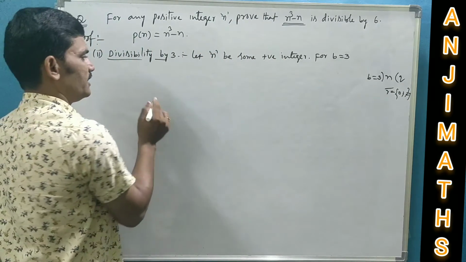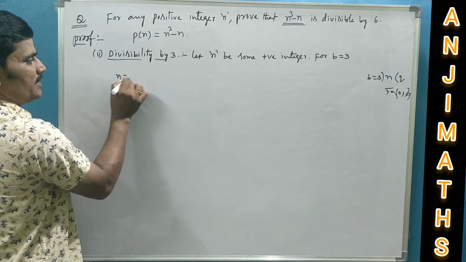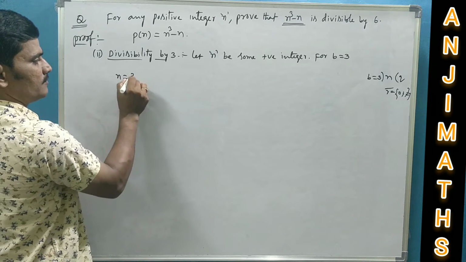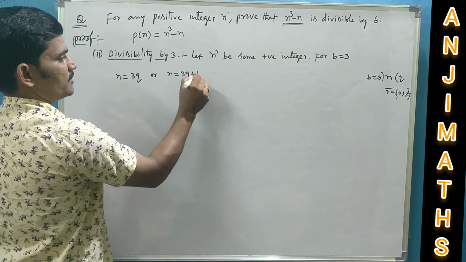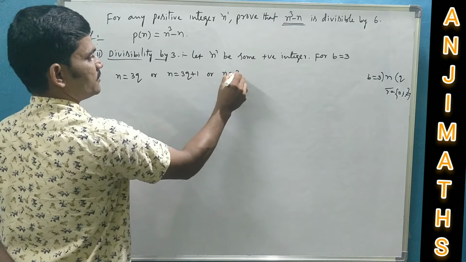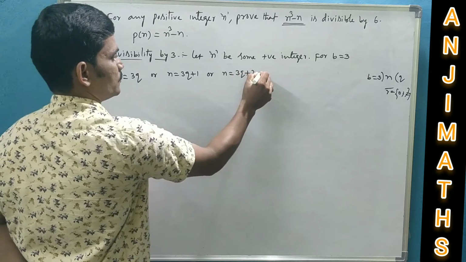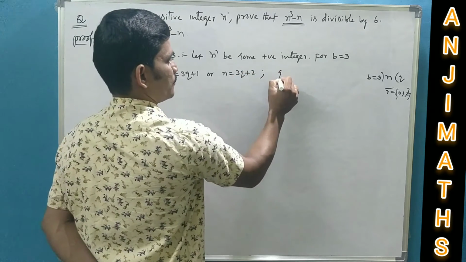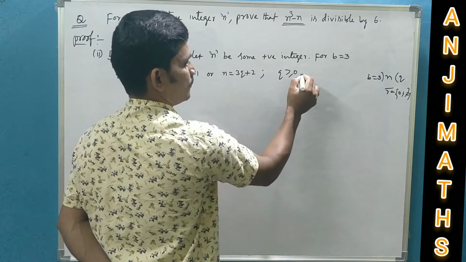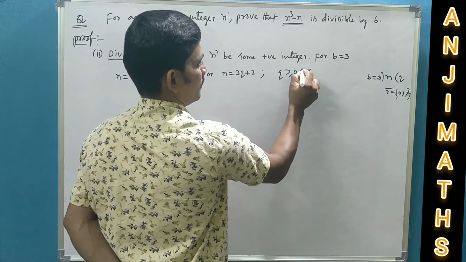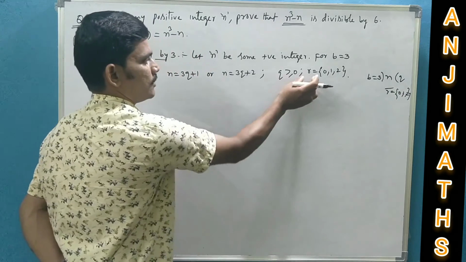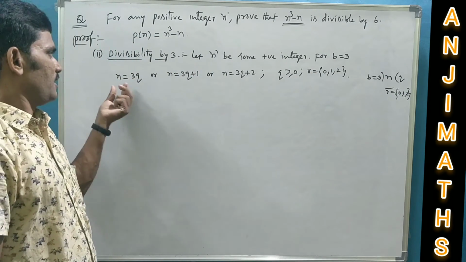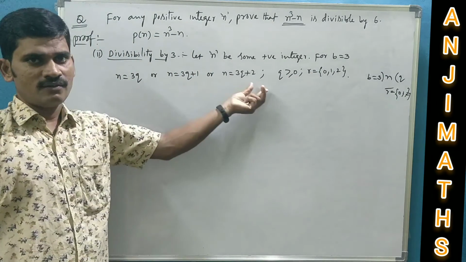For b equal to 3, n may be of the form 3q, or n equals 3q plus 1, or n equals 3q plus 2, where q is greater than or equal to 0, r equals 0, 1, 2. There exist 2 more integers such that n will be of these 3 forms.